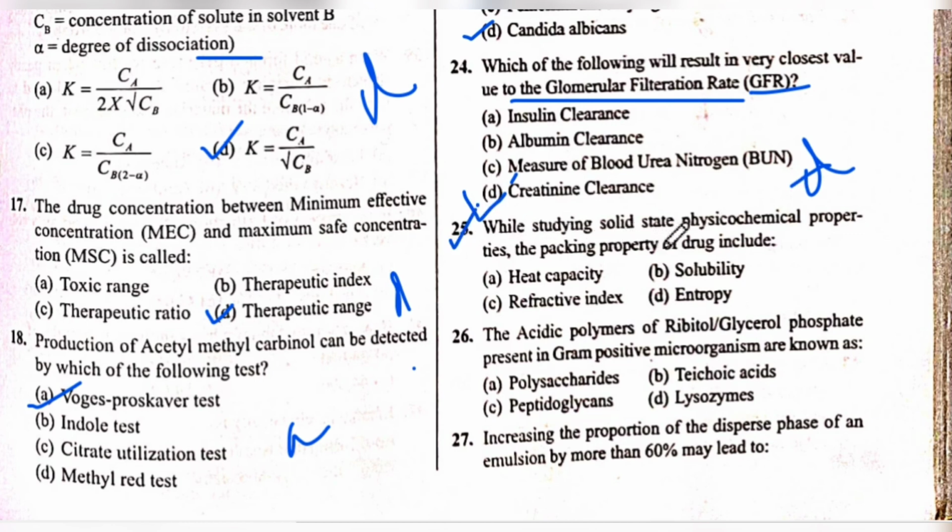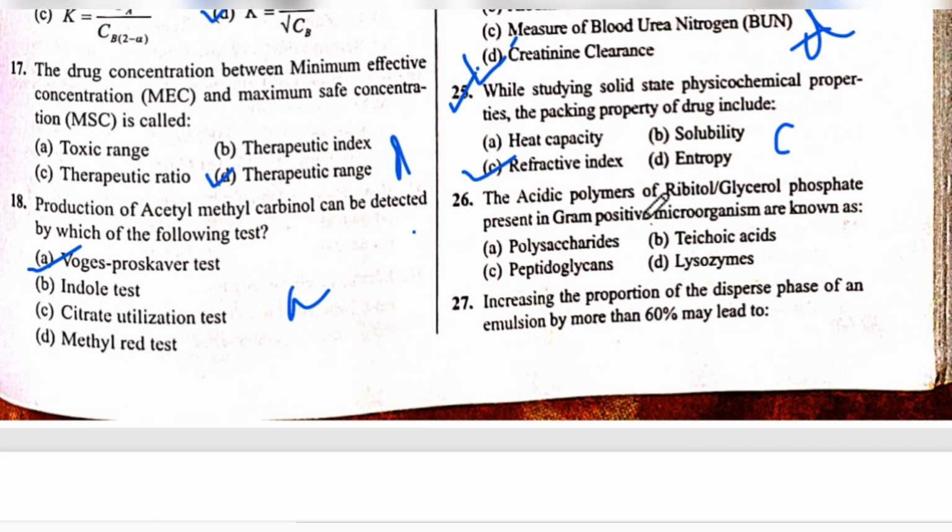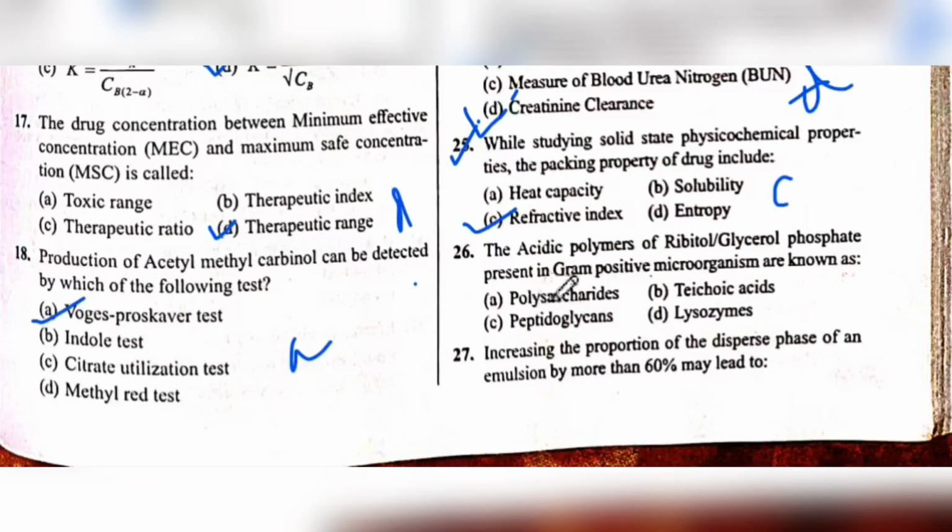While studying solid state physicochemical properties, the packing properties of drug includes. The answer is C, refractive index. The answer is C. Okay. Next is 26 question number. The acidic polymer of phosphate present in gram-positive microbes are also known as.